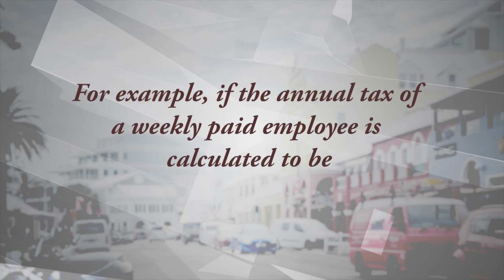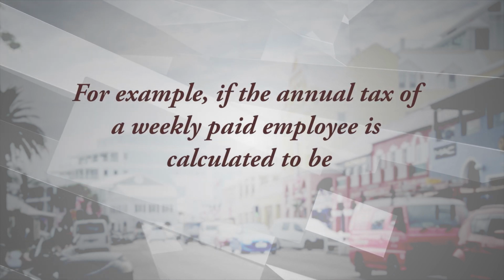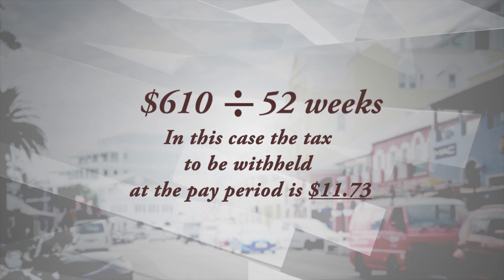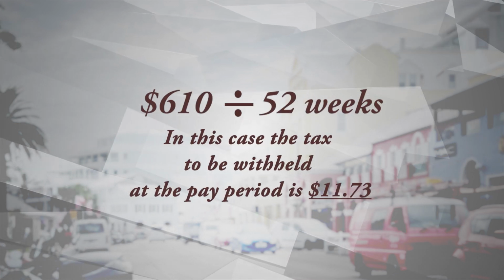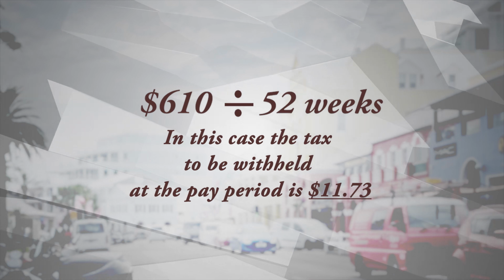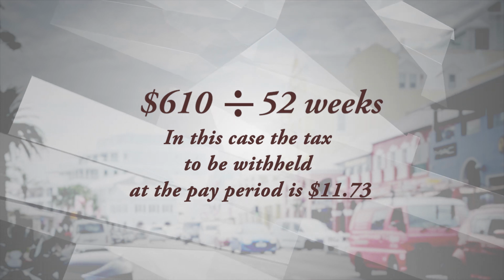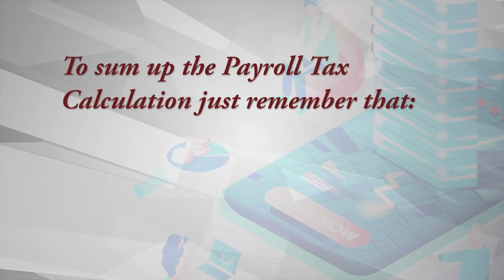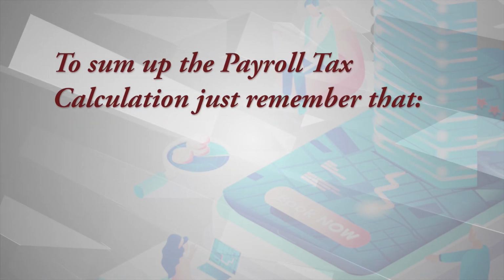For example, if the annual tax of a weekly paid employee is calculated to be $610, this number will be divided by 52 weeks. In this case, the tax to be withheld at the pay period is $11.73.